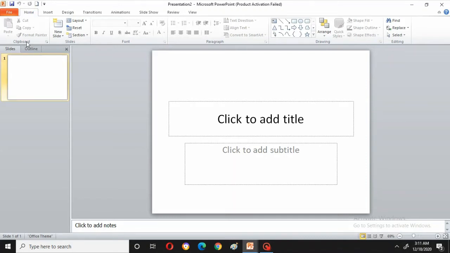is this and all. Now can you see, when I clicked on home: clipboard, slides, font, paragraph, drawing, and editing. Already find, replace, select, all these things we have done clearly in Word. Now in clipboard also, paste, cut, copy, format painter, everything is clear in MS Word. I have explained in MS Word. Now slides I have to explain, slides group I have to explain.